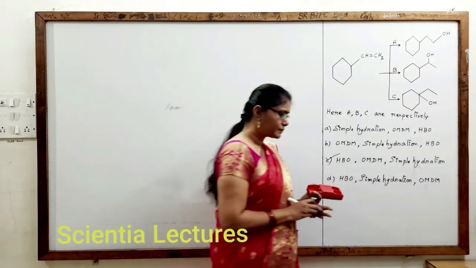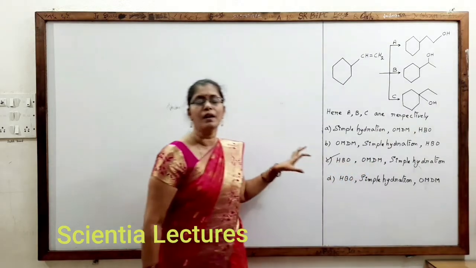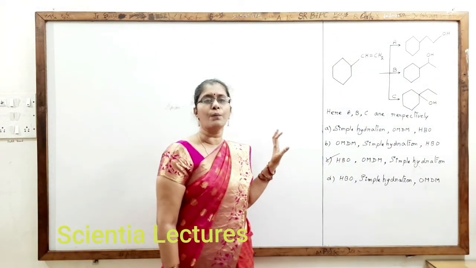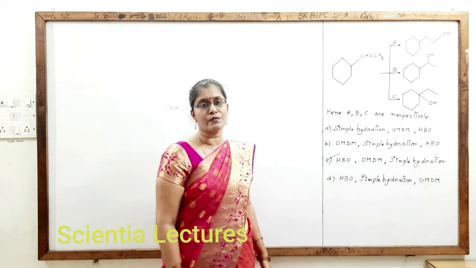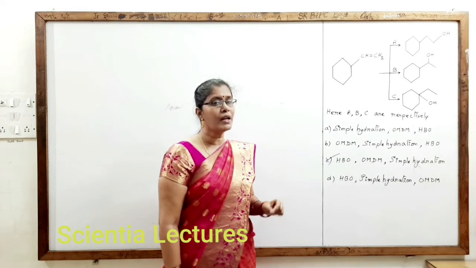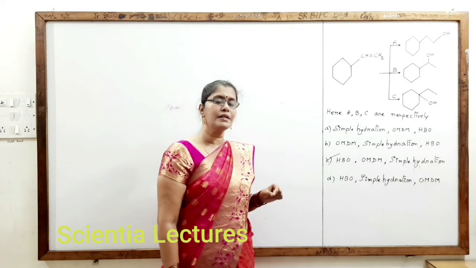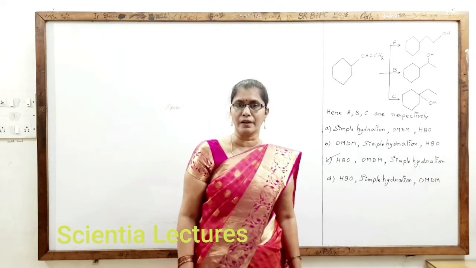These three are very important to be learned. This is one important model which could be asked in competitive examinations. Be careful in understanding the mechanisms of this. Even in HBO, if you use higher diborane, you will get almost 99% primary products. That term is also important.